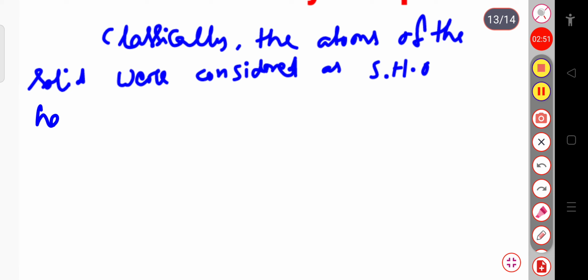Here we have considered energies to be continuous in nature.